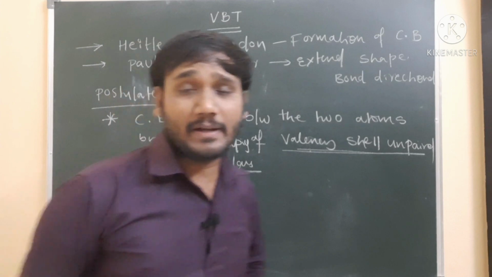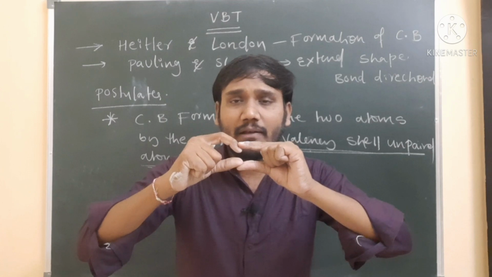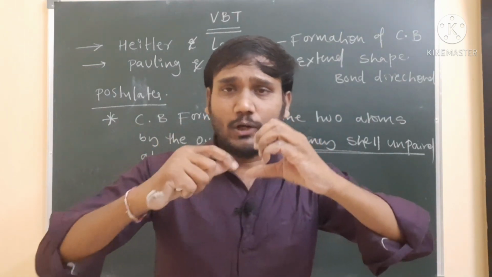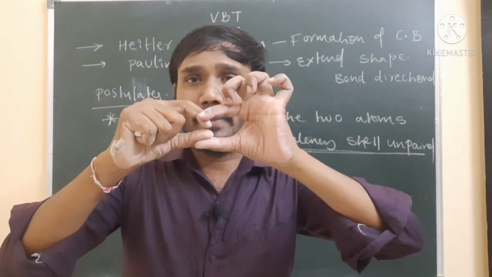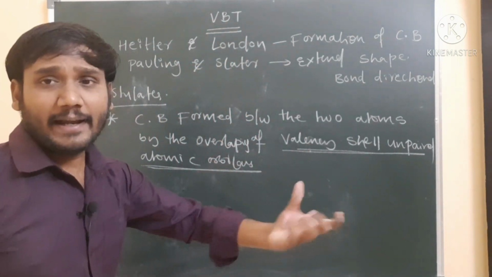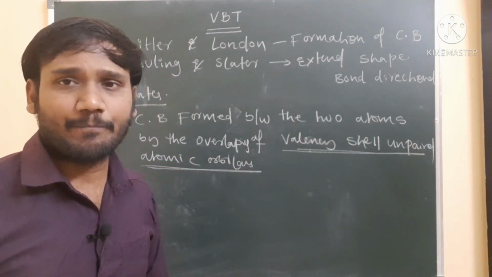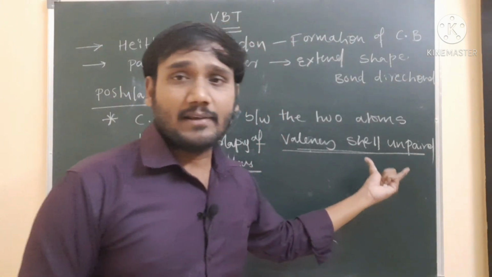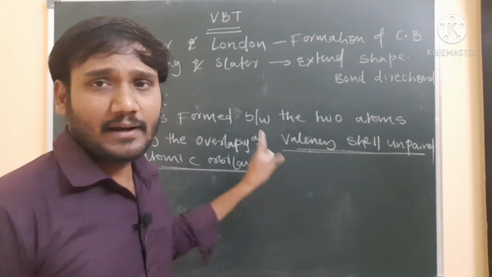What is the meaning of overlapping here? Overlapping means one orbital mixes some part with another orbital. For example, I am taking one orbital, and this is another orbital. When the two orbitals come close to each other, they mix some part with each other. That is called overlapping. So what kind of orbitals are overlapping here? Valency shell unpaired atomic orbitals. Every atom has a valency shell, and in that valency shell unpaired electrons are present, so these unpaired electrons overlap.